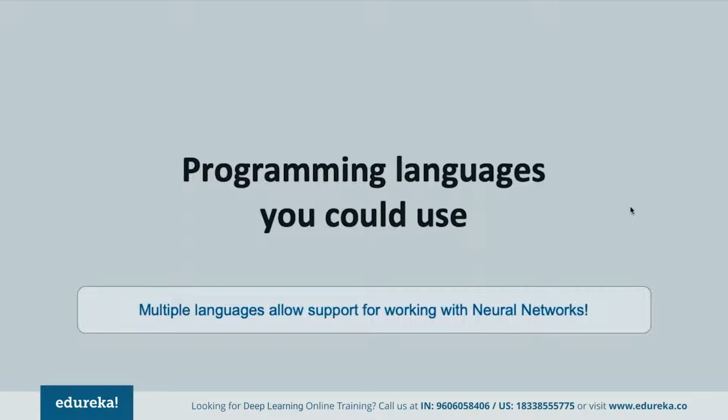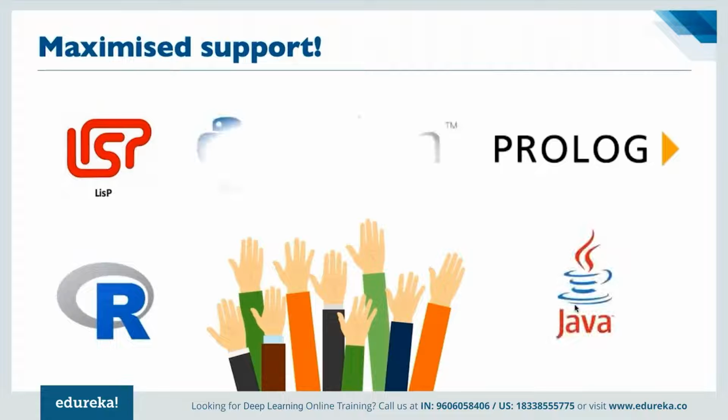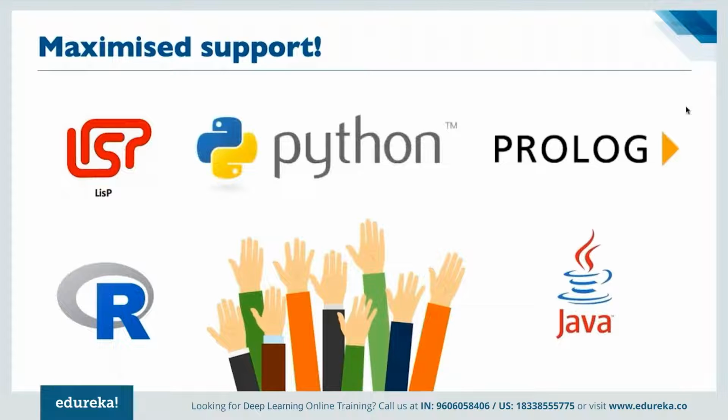support for working with neural networks. There are multiple languages that can be used for designing neural networks here, right? Like we have Lisp, we have Prolog, we have Java, where Java and Python are most widely used here. Many developers use Python, especially beginners, because Python, as compared to other languages, has the least amount of grammar.